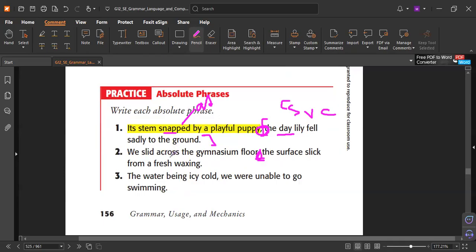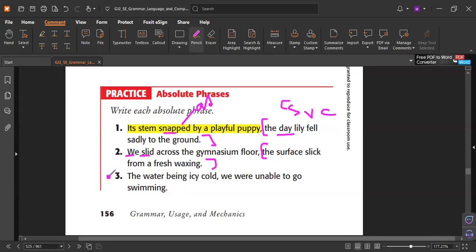Here, for example, I slid across the gymnasium floor surface. So the floor surface, what's going on? You feel it? So we need a comma to tell the reader that that is a sentence, and that is additional information to the sentence. Can you imagine? That is a problem. Now it's your turn.